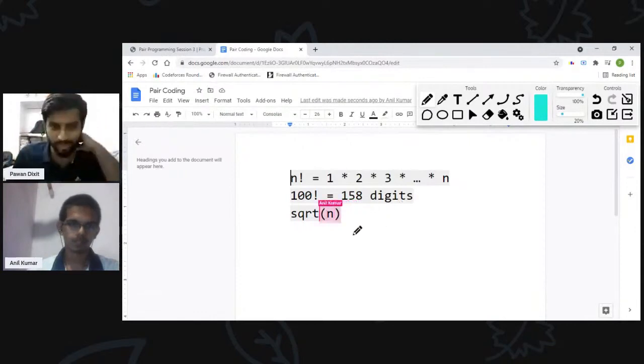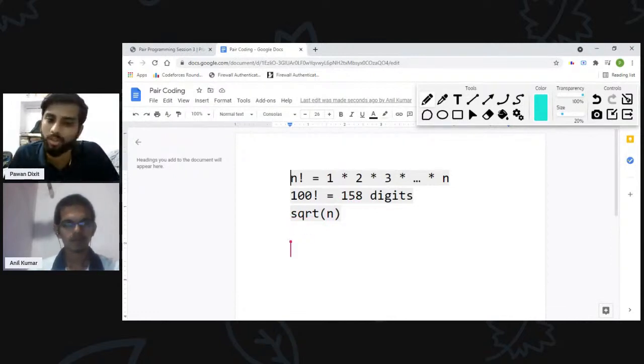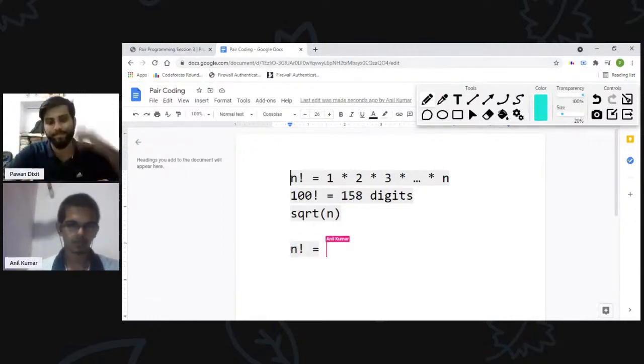Even if we could store the number, we can't count the number of factors using our naive square root of n method, because that will obviously give TLE. The most optimal method to count all the factors is in square root of n time. So what we can do is, there's another method to count the number of factors of a number.